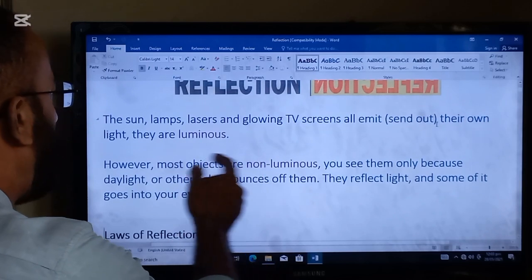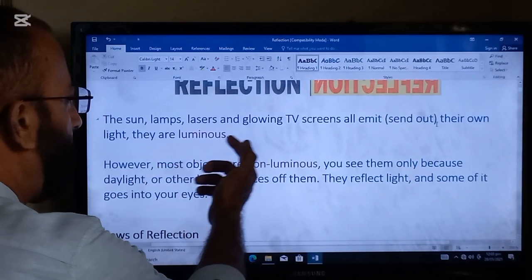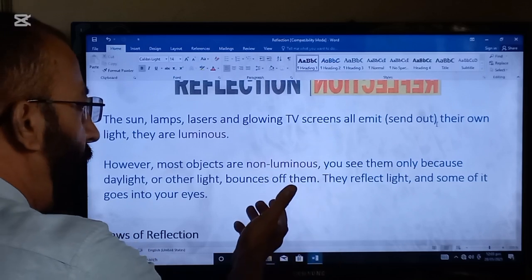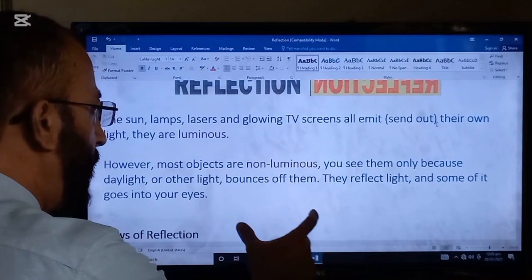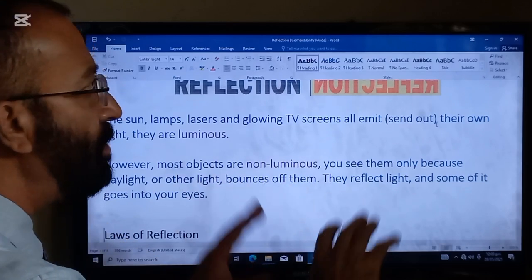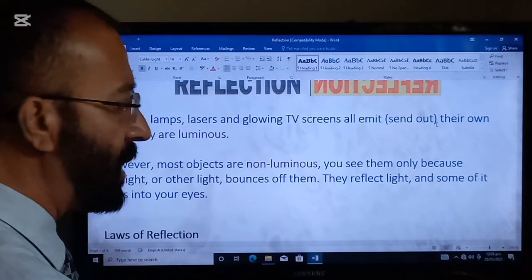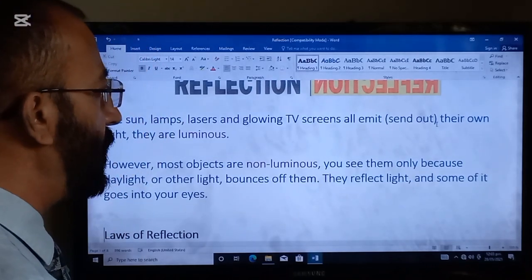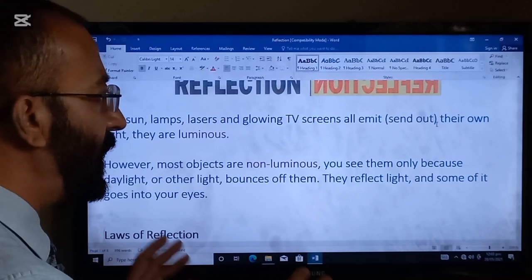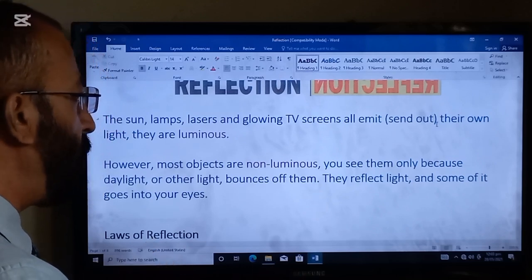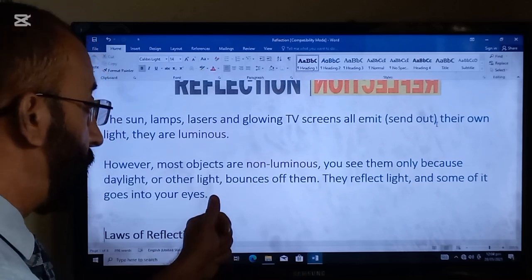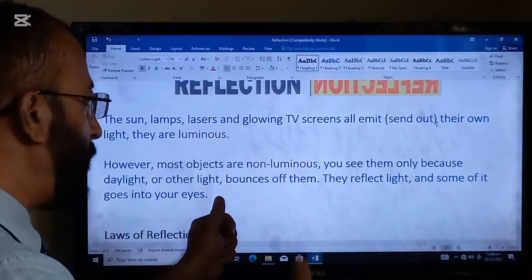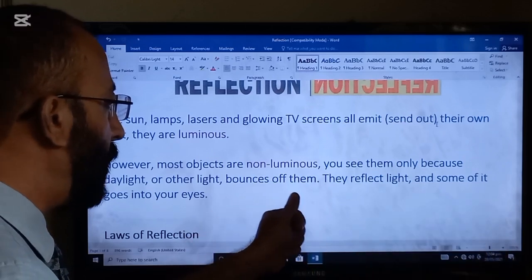Examples of the luminous are the sun, lamps, lasers, and glowing TV. Examples of the non-luminous in this room are walls, tables, chairs, etc., because they can be seen only when some light from other objects bounces off them.